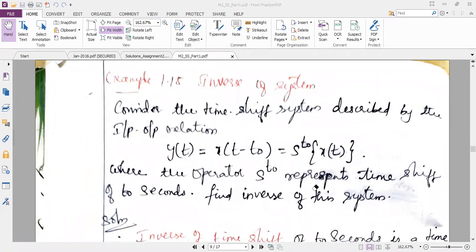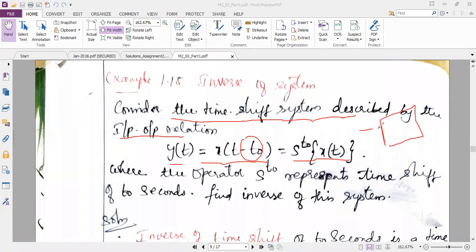Yes, ma'am. So now I'll give you an example for this. The example is: I have a time shift system described by the input output relation. They have given y of t is equal to x of t minus t naught. Everything is given in the question. S power t naught is nothing but the operator. See how I got y of t is equal to x of t minus t naught. I can draw the block so that you will understand it easily. So I should get at the output y of t is equal to x of t minus t naught.